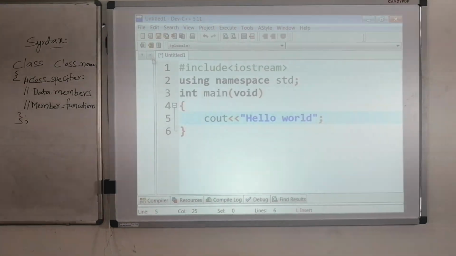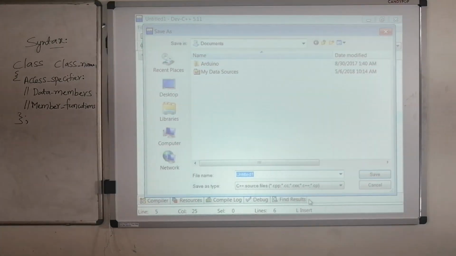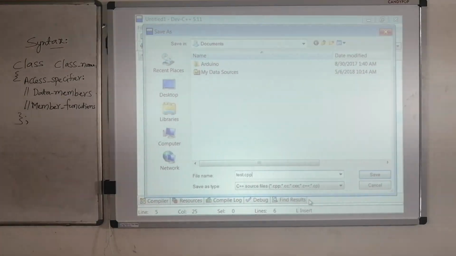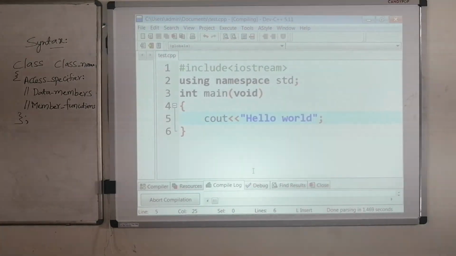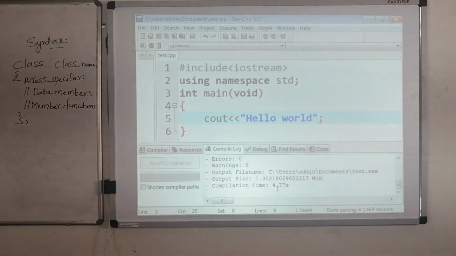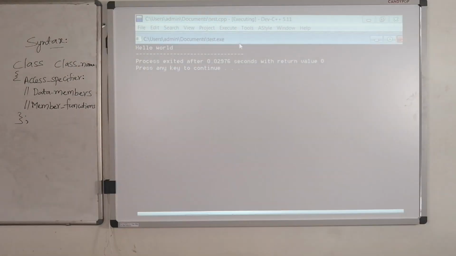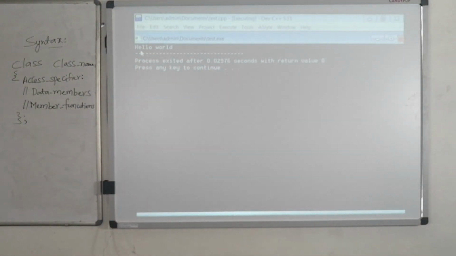Before compiling, we have to save the program. My program name, I am taking test.cpp because it is a C++ program. You have to take the extension as .cpp. Now I am saving my file. The file is saved, so go to compile. Compilation is successful, hopefully. Yes, compilation is successful. Then I am executing. Yes, we got this hello world message on the output screen.